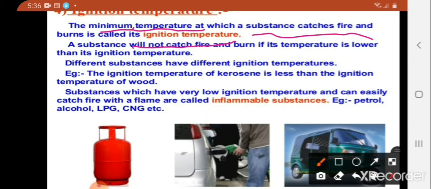For example, kerosene and wood will not catch fire on their own at room temperature. But if kerosene oil is heated, it would catch fire easily, whereas if wood is heated a little, it would not catch fire easily. From this example, we can say that a substance will not catch fire or burn if its temperature is lower than its ignition temperature. And also, different substances have different ignition temperatures.